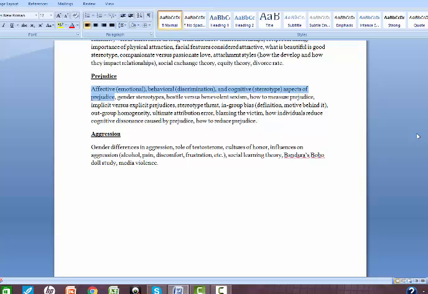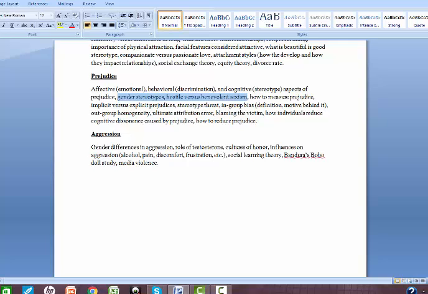So when we're talking about someone having a prejudice, it just means that they have some predetermined ideas or beliefs based on someone's group membership. We talked about the example of gender stereotypes, about how people have different beliefs about someone based on the gender that they have, and then it talked about hostile versus benevolent sexism.